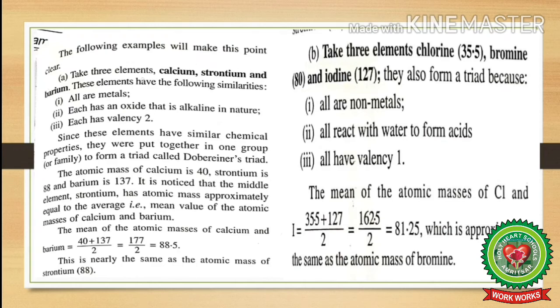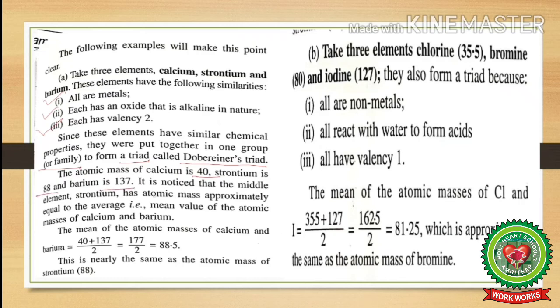A. Take three elements, calcium, strontium and barium. These elements have the following similarities. All are metals. Each has an oxide that is alkaline in nature, and thirdly, each has valency 2. We have already discussed all these examples earlier. Since these elements have similar chemical properties, they were put together in one group or family to form a triad called Dobereiner's triad. The atomic mass of calcium is 40, strontium is 88 and barium is 137.